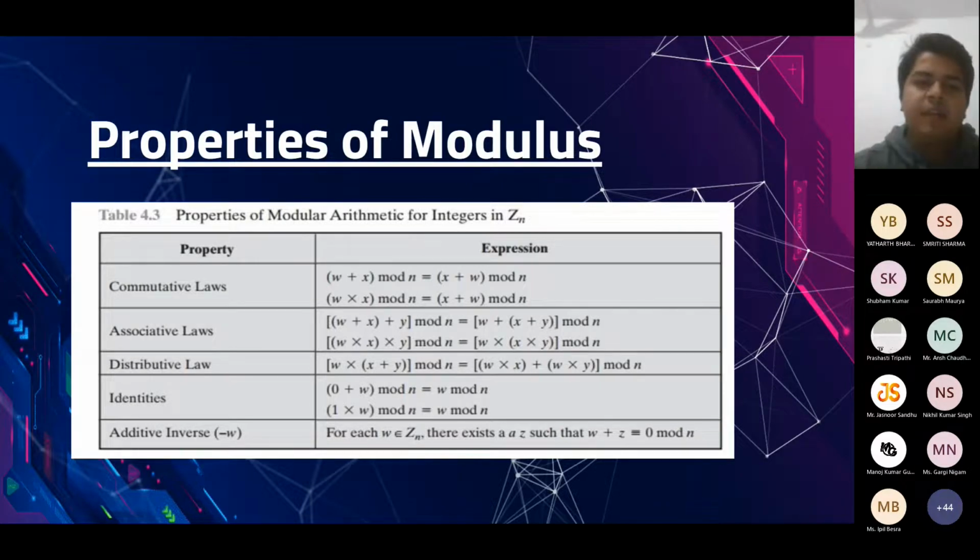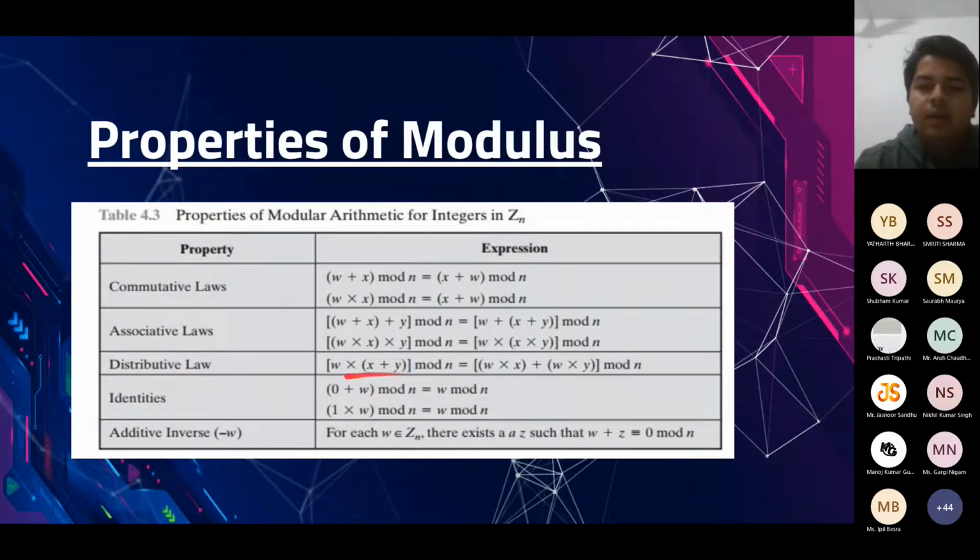Similarly, we can define an additive modular identity, meaning A plus E mod n should be equal to A mod n. The interesting thing here is that you do not have a unique additive modular identity. 0 plus W mod n is W mod n. In fact, you could take any multiple of n and that would satisfy this property.